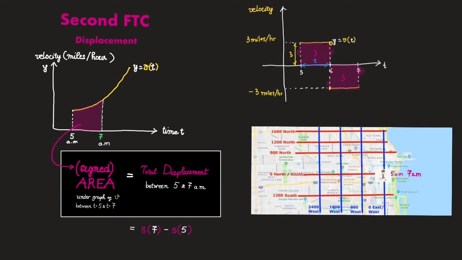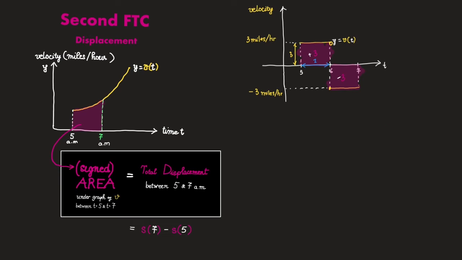However, while the signed area of the first rectangle is still 3, the signed area of the second rectangle is actually minus 3. When we compute signed area, we need to put a minus sign in front of the area of any region that lies below the x-axis. Thus, what is the total signed area under the curve between 5 and 7? Well, that's just going to be 3 plus minus 3, which is 0. So we see that in our picture here, the signed area is exactly equal to the total displacement. That is promising. It seems like the theorem is true.